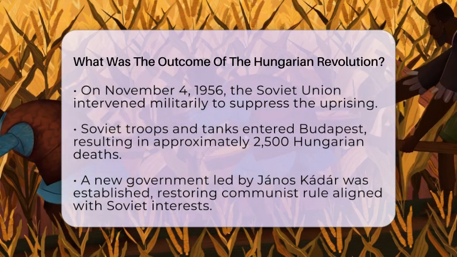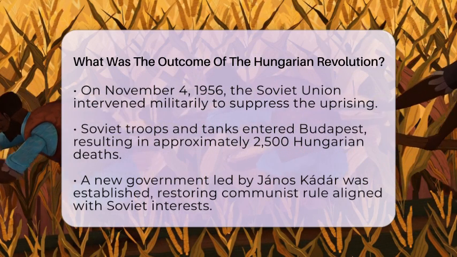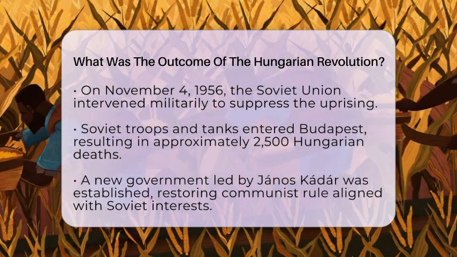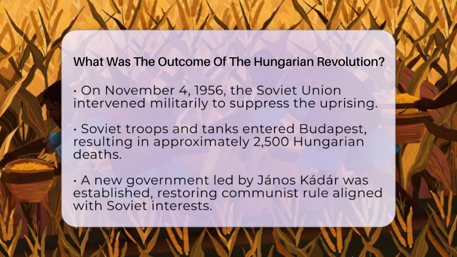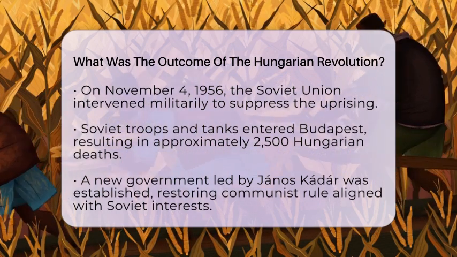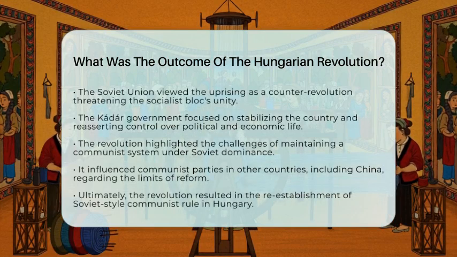The new government under Kádár focused on stabilizing the country and rebuilding the socialist system. This included reasserting control over political life and the economy. The Hungarian Revolution exposed the difficulties of maintaining a communist system under Soviet dominance. It showed how local populations could demand reforms and greater autonomy.